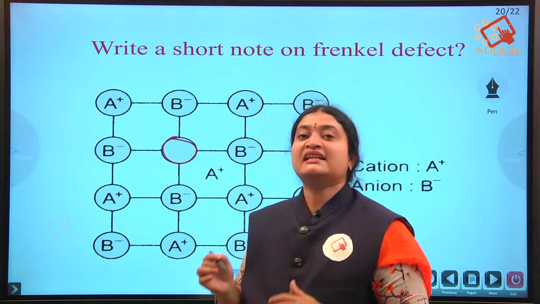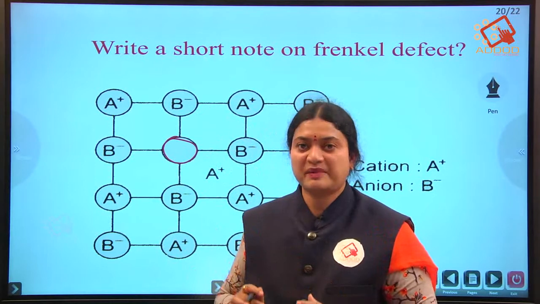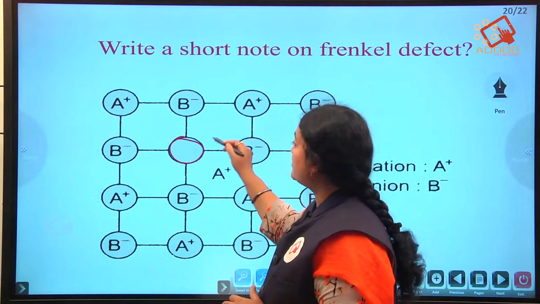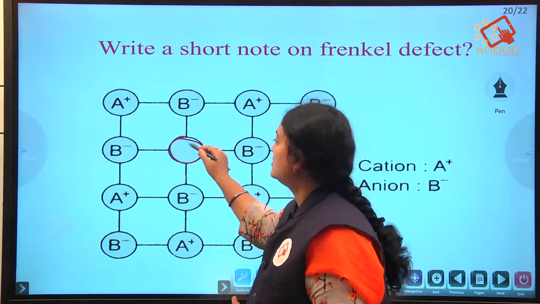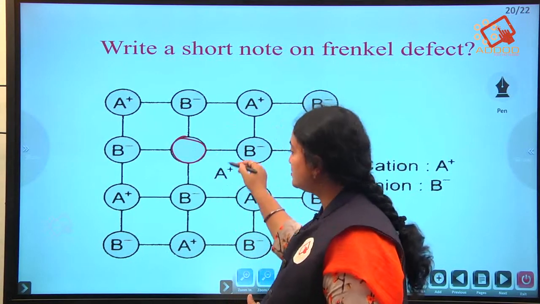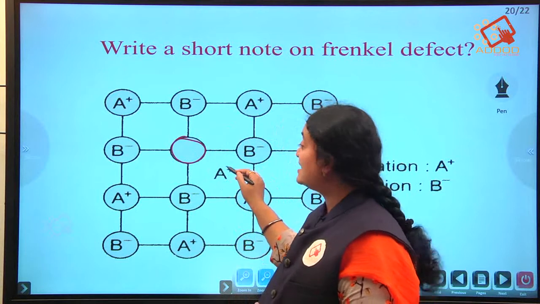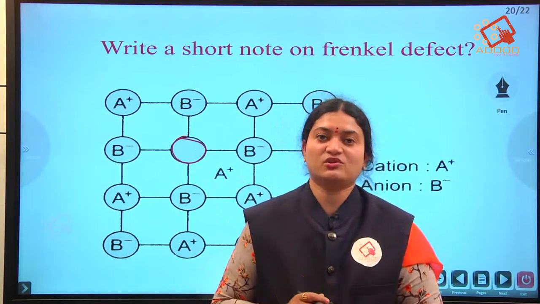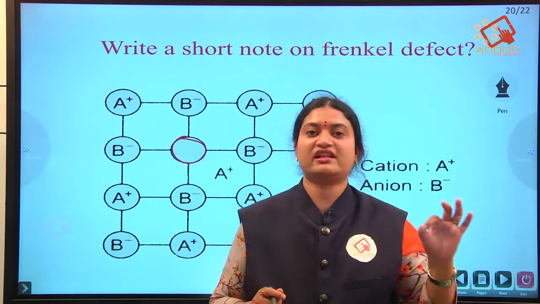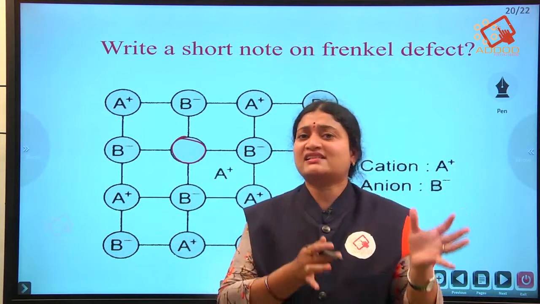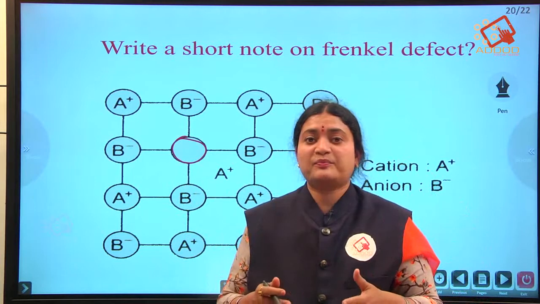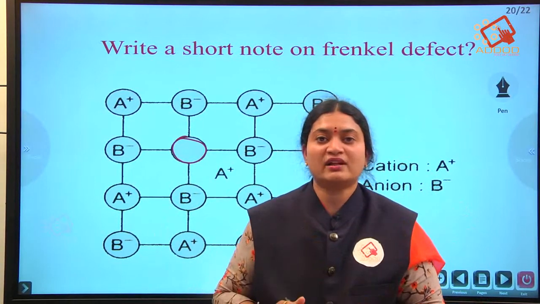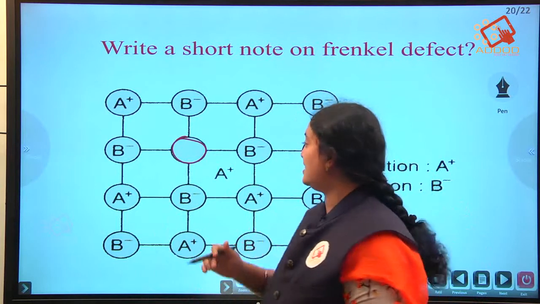We call it an interstitial space or interstitial site. So it has moved from its position to the interstitial site. Because of that, this Frenkel defect is also known as the dislocation defect, because it is changing its location from its place to some other place. Therefore it is also known as the dislocation defect.